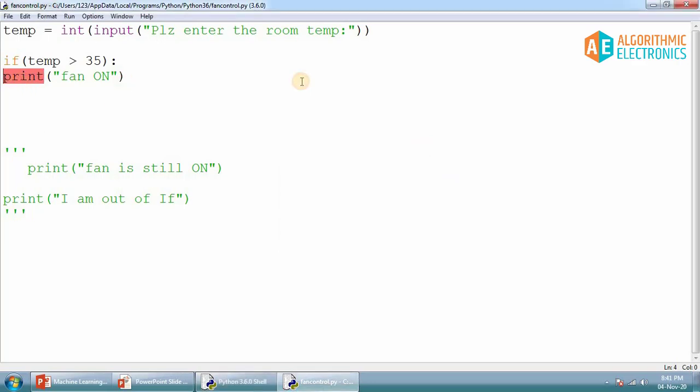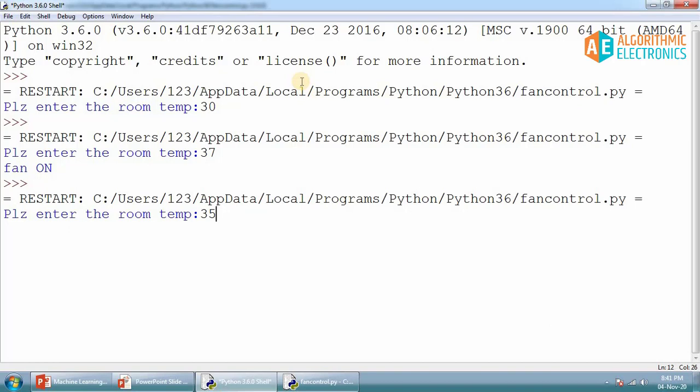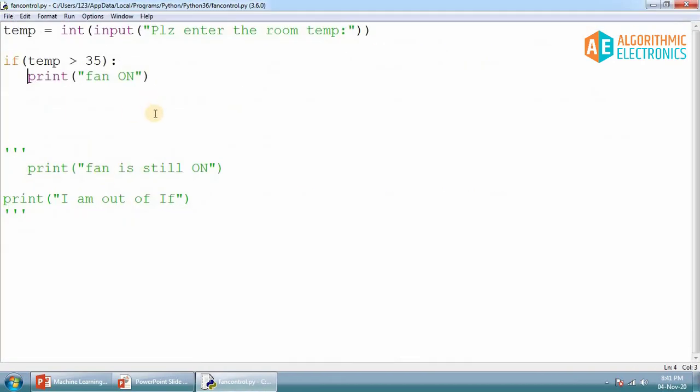So let's do it. So by putting a tab space, it will give 4 number of spaces, and this time we will be able to run this. So if I put 35, which is not greater than 35, the condition is still false, so the fan should not be on. Yeah, and here it is happening. Now it's very much important to give some void spaces before the print statement. If you do not give void spaces, that will be the problem in the programming, or that will give unwanted result, or it will generate some error message.